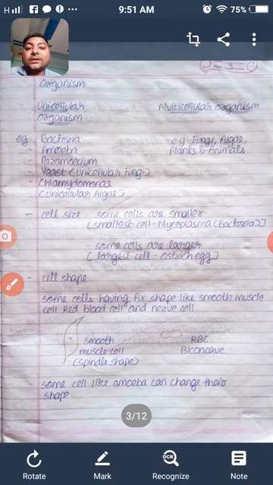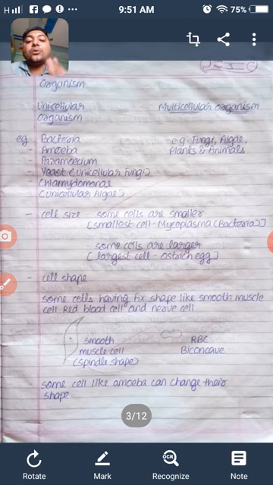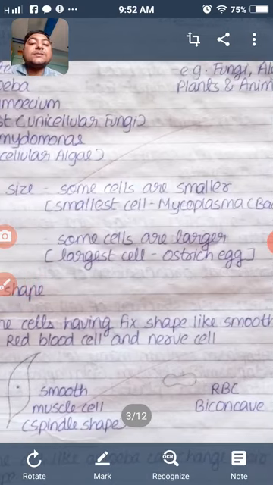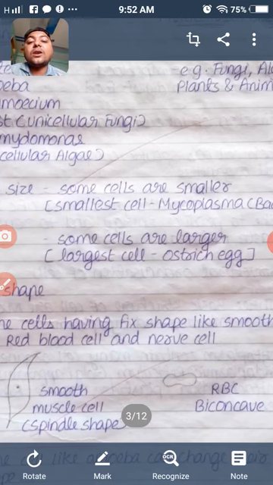Next see the cell. Cells have different sizes and shapes. We have already seen that prokaryotic cells are small in size and eukaryotic cells are large in size, but among organisms there are different sizes of cells. Some cells are very small; the smallest is mycoplasma. It's a bacteria and it is the smallest living cell. You can be asked to name the smallest living cell, so you have to write mycoplasma.